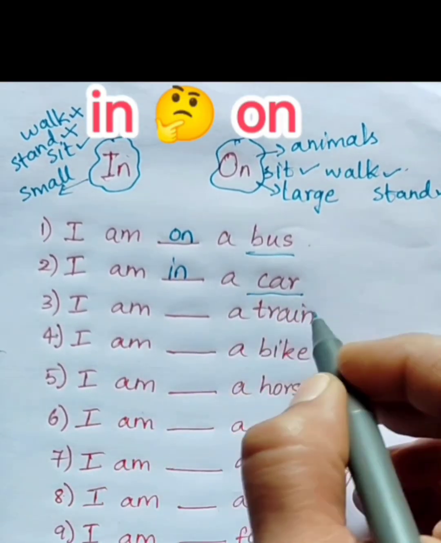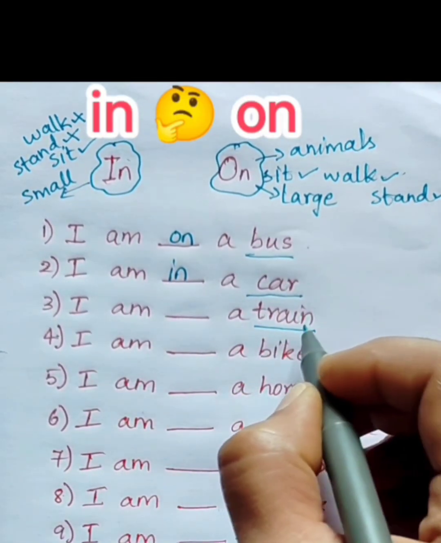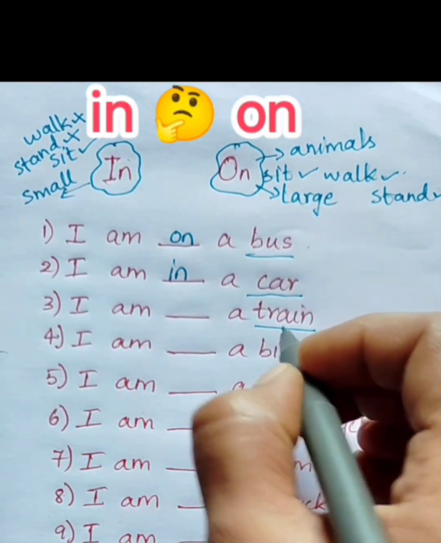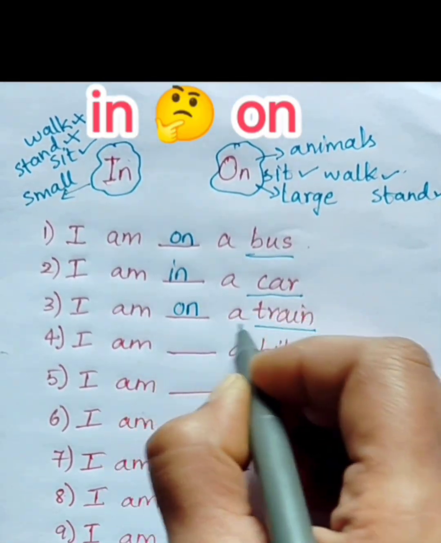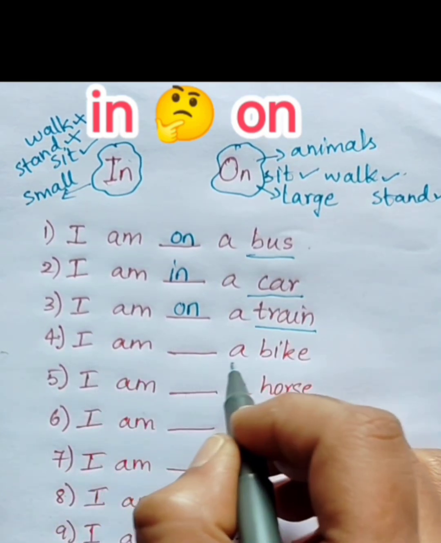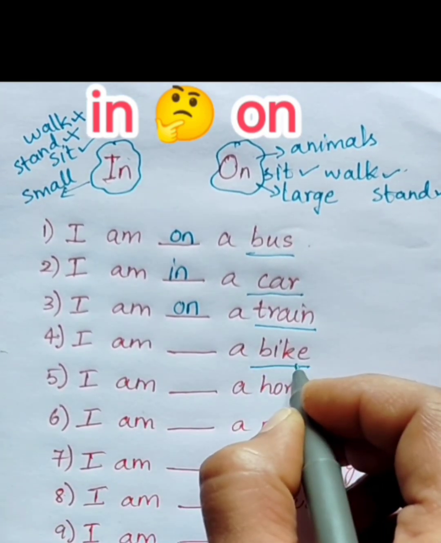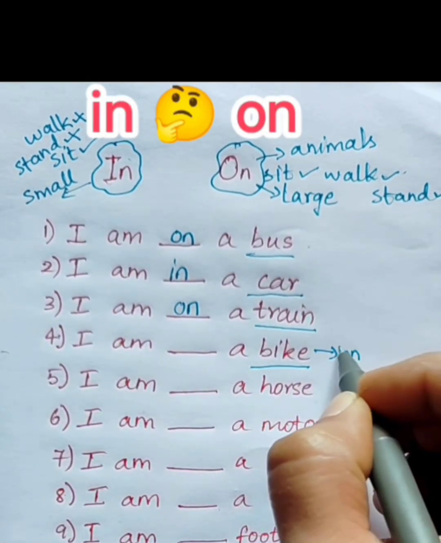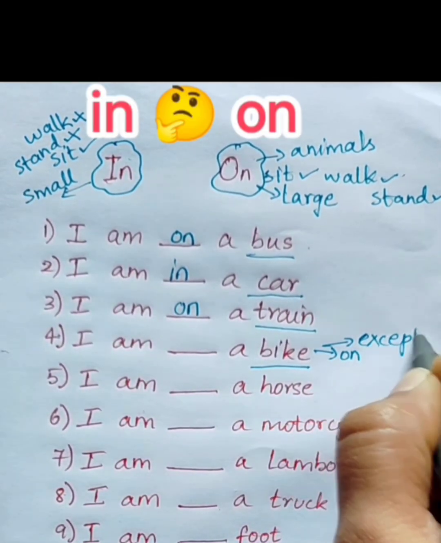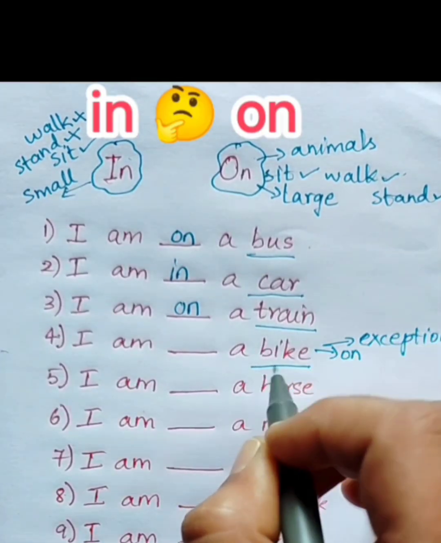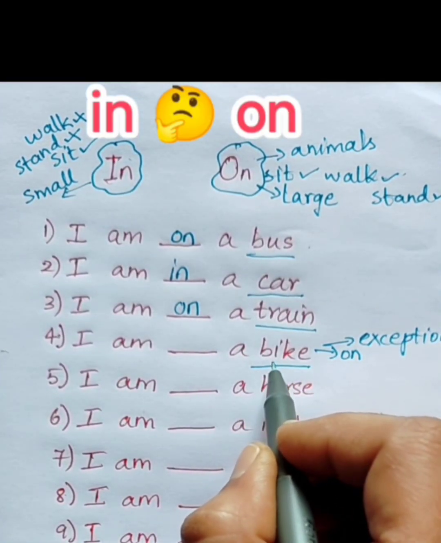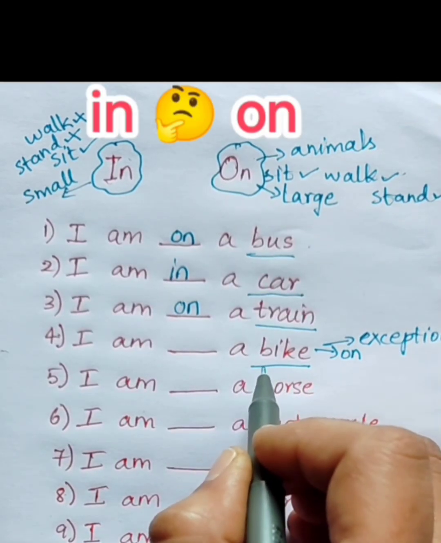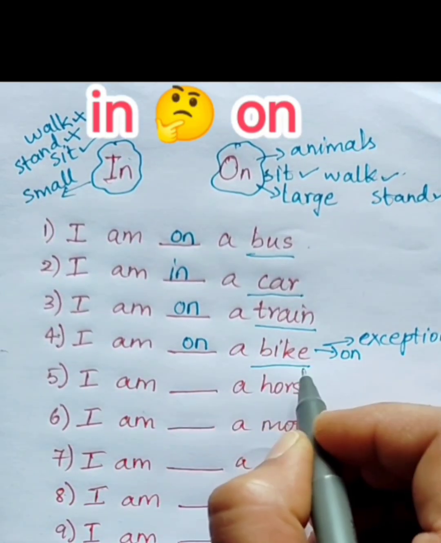Next, I am blank a train. Train is a keyword here. Train is a large vehicle where we can sit, stand, and also walk. So the answer will be I am on a train. Next, I am blank a bike. Here the keyword is bike. Although bike is a small vehicle, we still use on here. The reason is this is an exceptional case. You can only sit on the bike. There is no door for the bike which you can open and get inside. So that is the reason why we write I am on a bike.